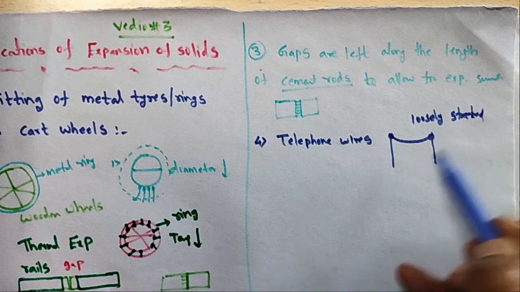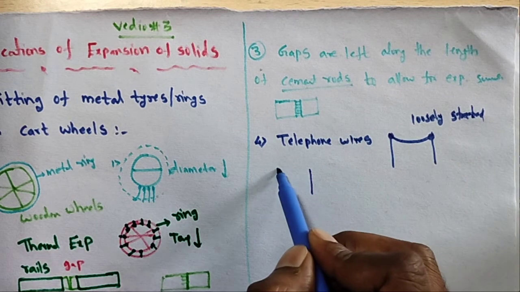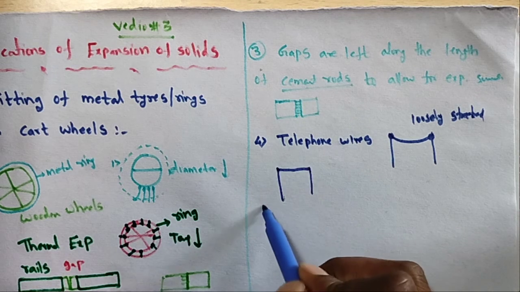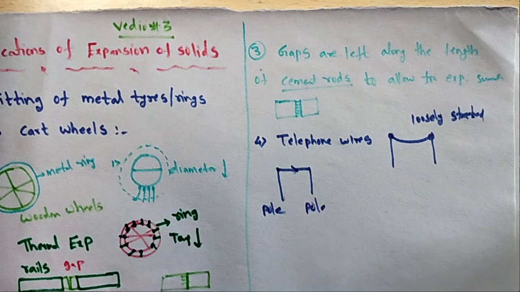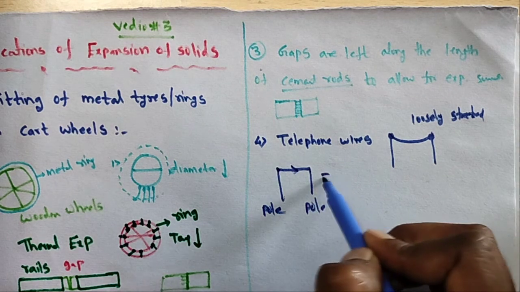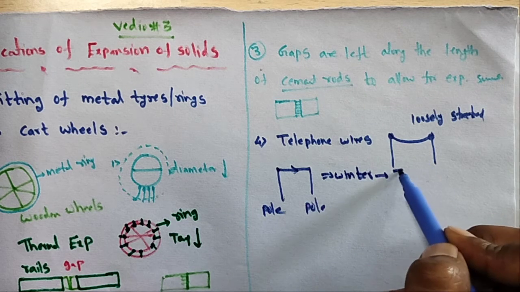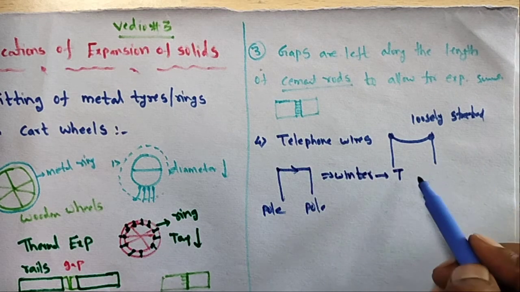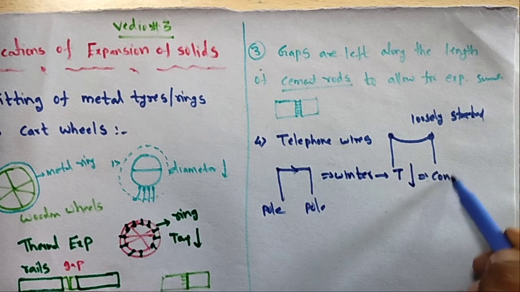Suppose the wire is tight between the poles, especially in winter. In winter the temperature decreases, so the metal contracts.